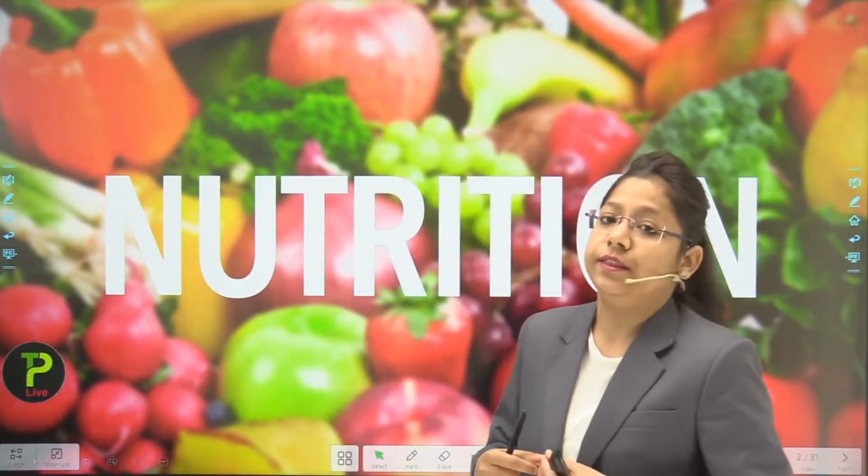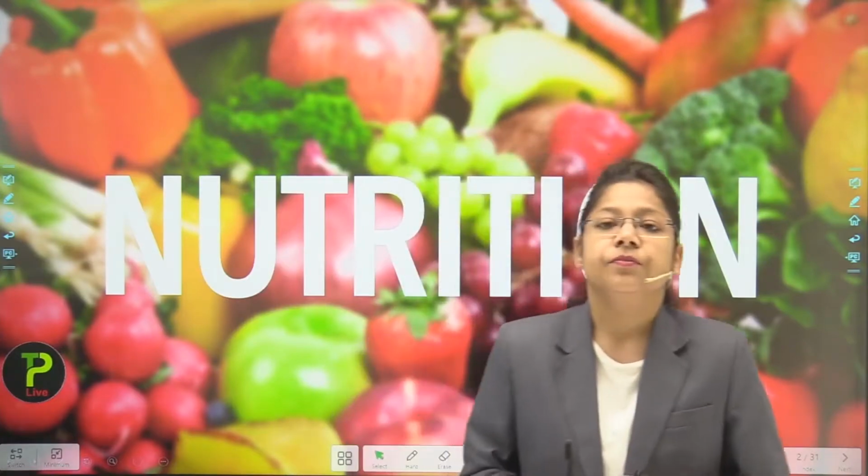Students think that only plants have chlorophyll, but that is a great misconception. Bacteria, yeast or some algae also have chlorophyll present in them, and they synthesize their own food through the photosynthesis process. There are also some animals on this earth that contain chlorophyll pigment, so they can synthesize their own food, which I am going to tell you about in some important facts of today's lecture.